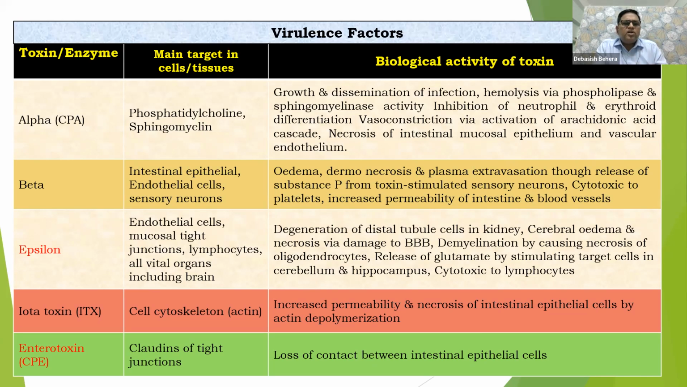Then it damages the endothelial cells. Then mucosal tight junctions: it breaches and loosens the junctions of the epithelial cells. Only then can they enter the blood vessels, and then they go into the circulation, to lymphocytes and all the vital organs, including the brain. Likewise, iota toxins also damage the cell cytoskeleton. Likewise, enterotoxins also have a similar type of action, as we have already discussed in the case of epsilon.